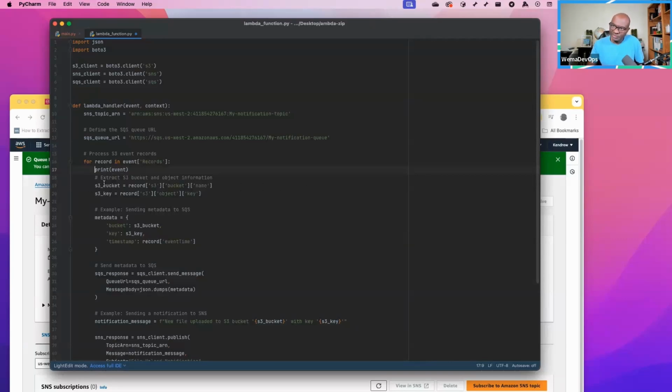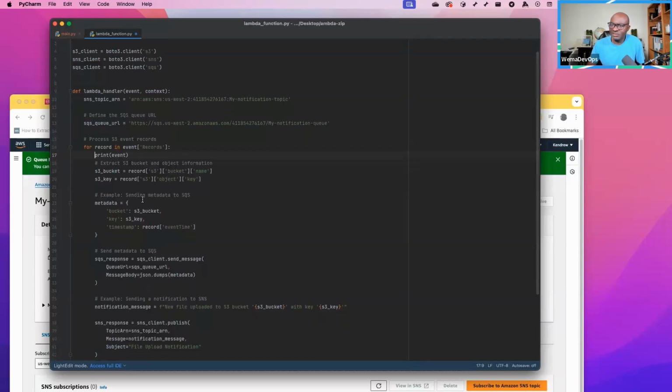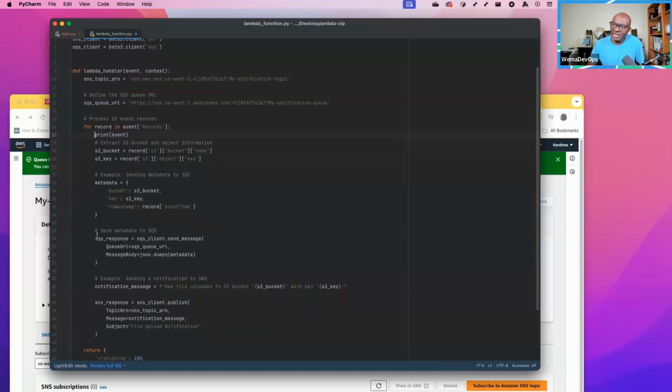Then from that, we are able to get our S3 bucket name from that particular event. And then the metadata, this is what is going to be sent to SQS, right? With the bucket, we are assigning that as a variable, which is getting it from the event, then the key and the timestamp, okay?